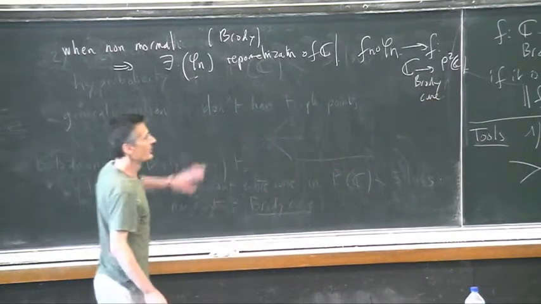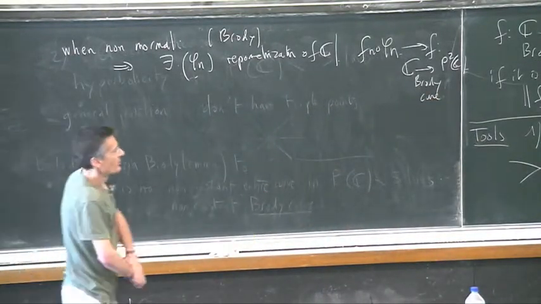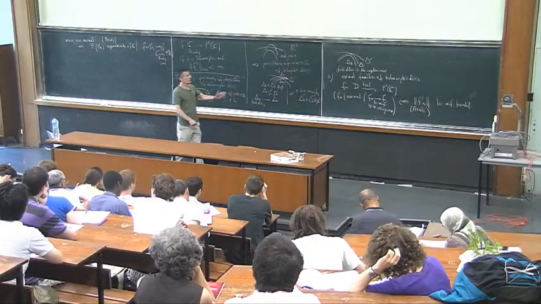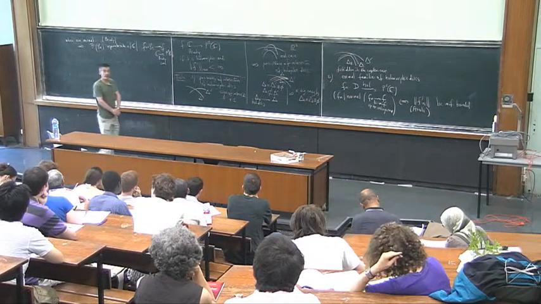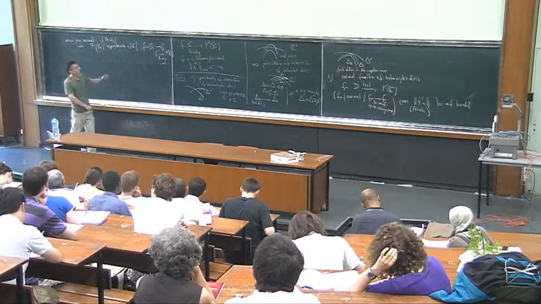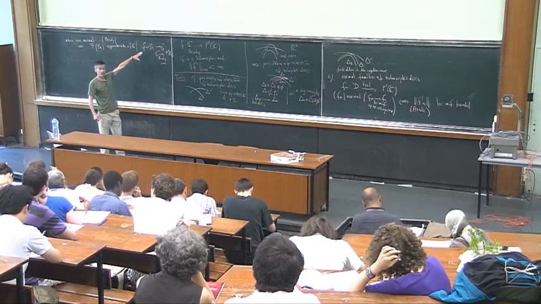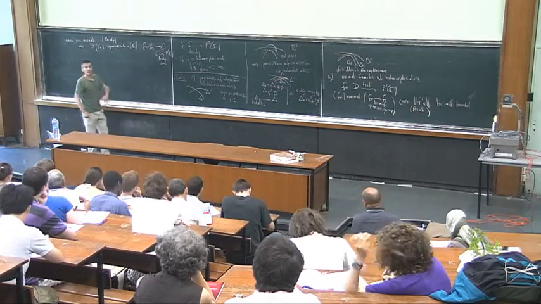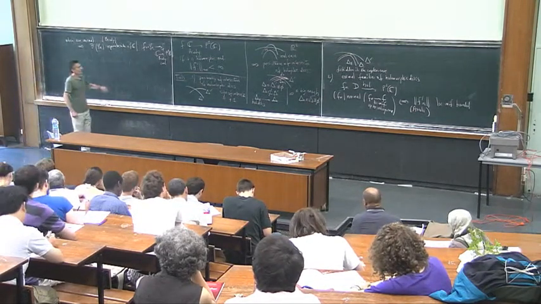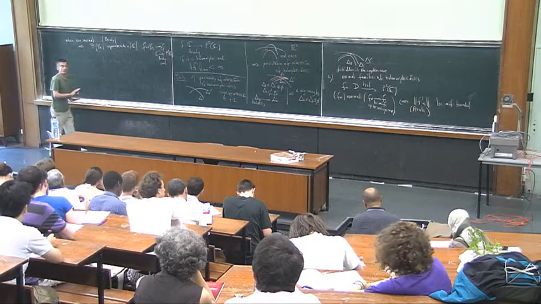Okay, so this is a picture for a sequence of disks. Either they are normal, so you get a limit which is a holomorphic disk, or they are not normal, but you get still something, and by reparametrization you get an entire curve. The picture is roughly the following.